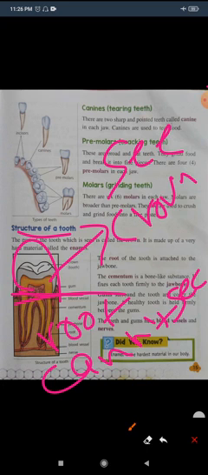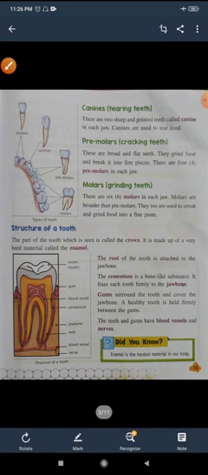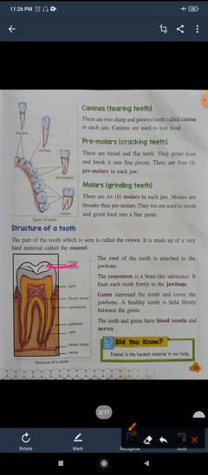Now the outermost part of the tooth is called enamel. And what is enamel? The outer white covering of the tooth is called enamel. And the inner one is called dentine.